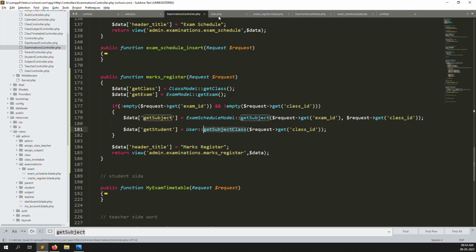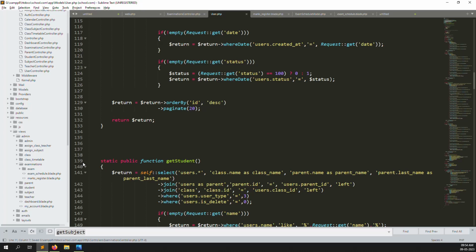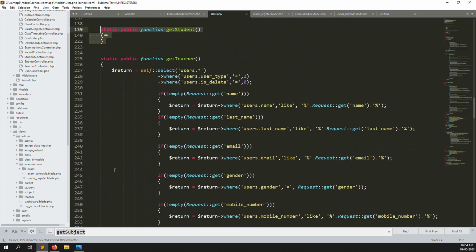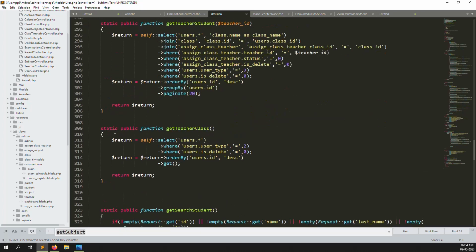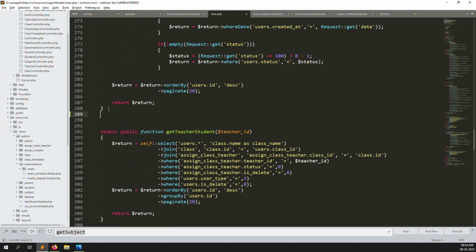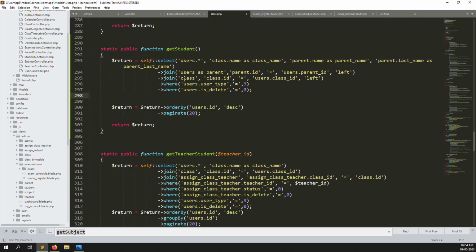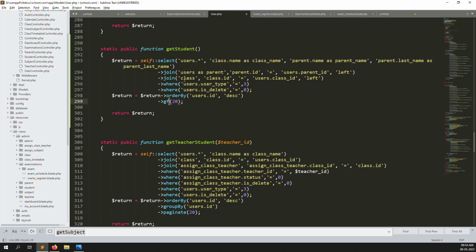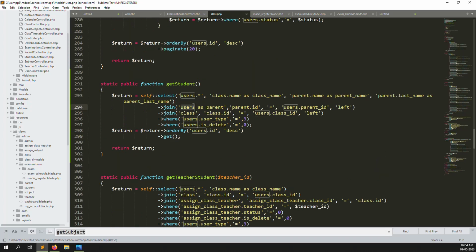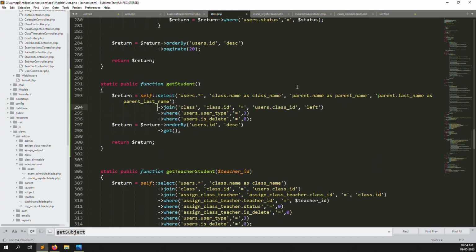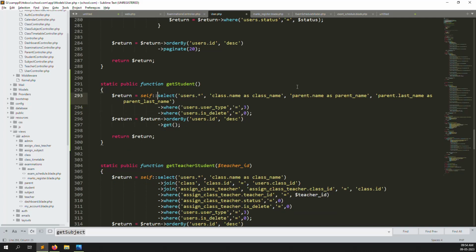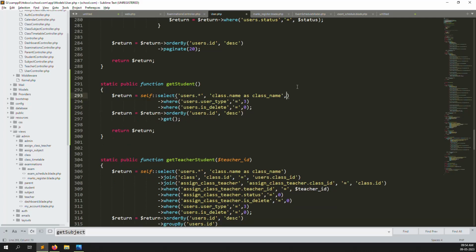So we need class wise students. Okay, and I just copy all the function and go down. Teacher id, okay, and I can put it here, and we remove all the filtering. We don't need any filtering, and we can change pagination to get. I think now it's clear. Also we have made a join query about parents. We don't need that, remove these ones. We don't need a class id, because we always need to find these students class wise, and also remove these ones, because we don't need a class name. So just remove the class name also. We don't need class name, just user data we need.